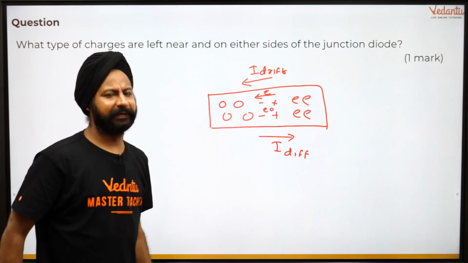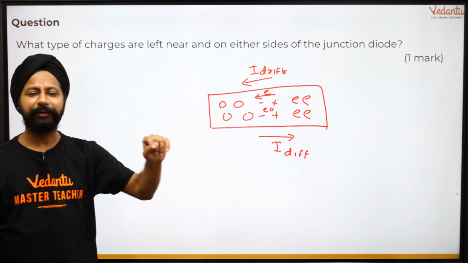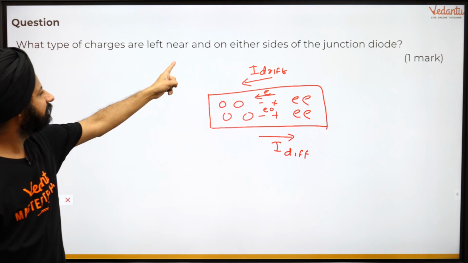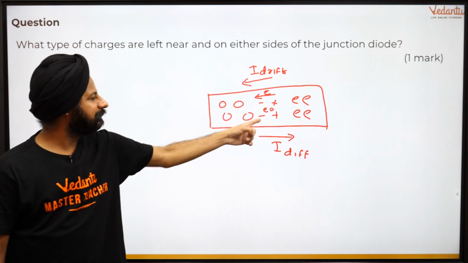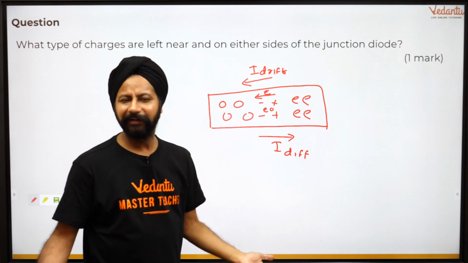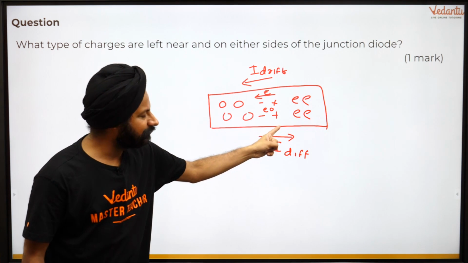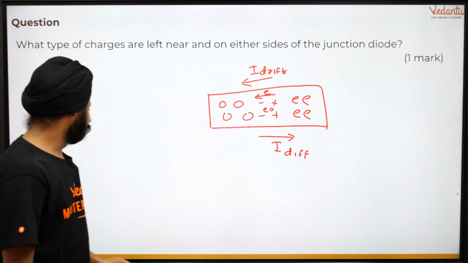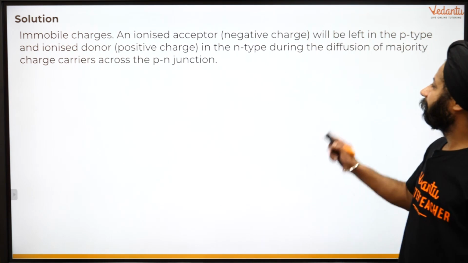Why did I tell you all this? I told you all this because if you can analyze this way, all the upcoming questions are going to be very easy for you. So let's look at this. What type of charges are left near or on either side? These are positive ions, negative ions. That's all. They are not free charges. They were free charges, but now they are not, because they have gone. So how to frame it in the answer, see this: use the word diffusion.